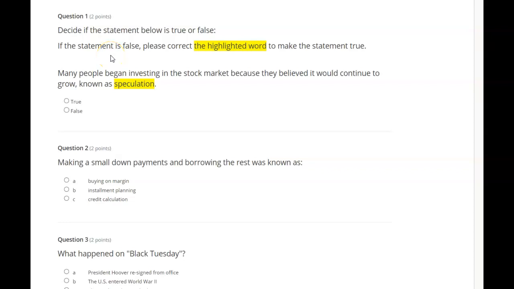Decide if the statement below is true or false. If the statement is false, please correct the highlighted word to make the statement true. Many people began investing in the stock market because they believed it would continue to grow, known as speculation.